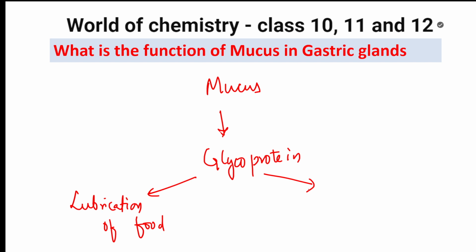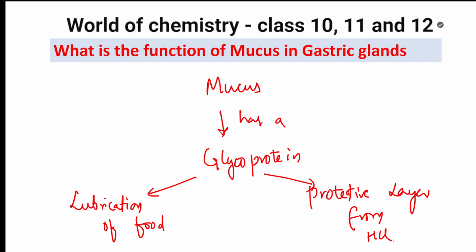It will also act as a protective layer from HCl, so that the HCl will not damage the stomach layers. It is the protective layer for the stomach's inner lining, so that HCl will not further damage it. You can write the answer like that.